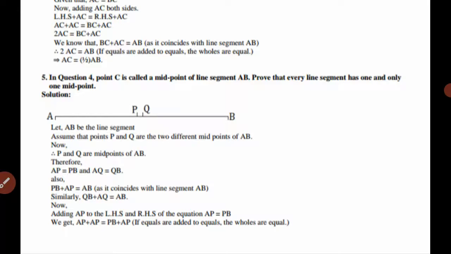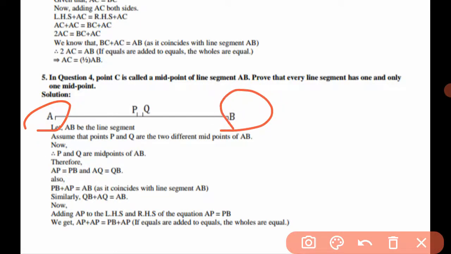Prove that every line segment has one and only one midpoint. In this we have to prove that every line segment has one and only one midpoint. Here A and B are the endpoints of this line, and we consider points P and Q lying between A and B. Let us assume that AB is the line segment, and that points P and Q are two different midpoints of AB.